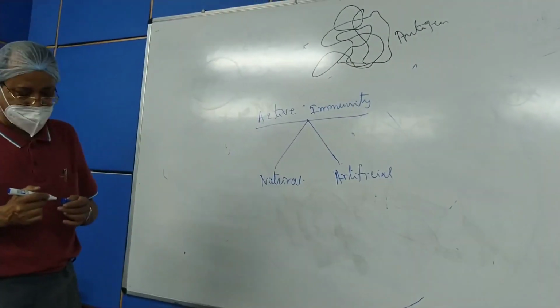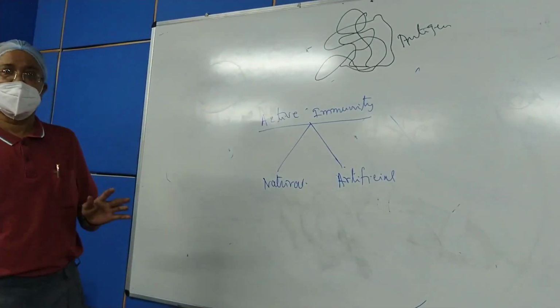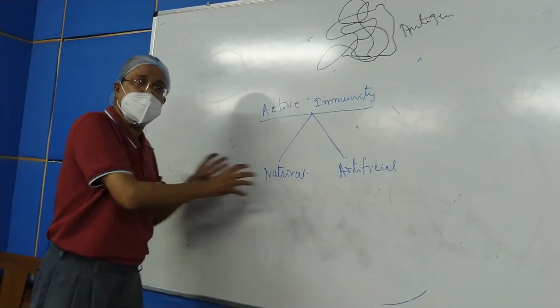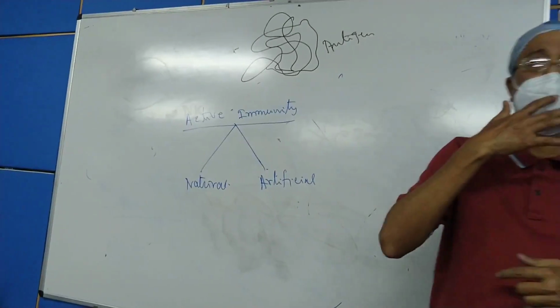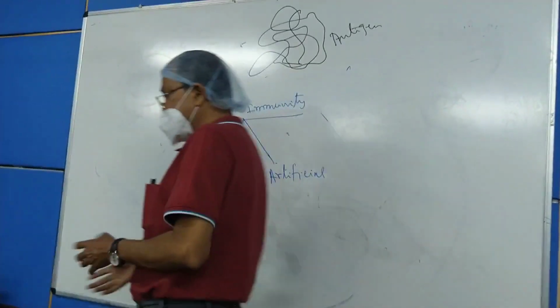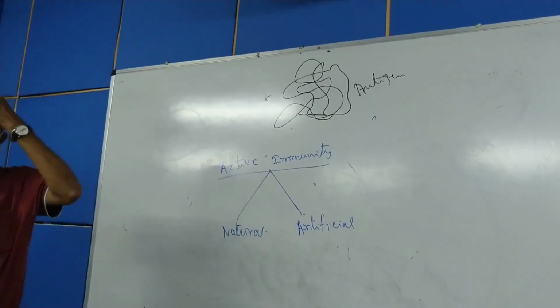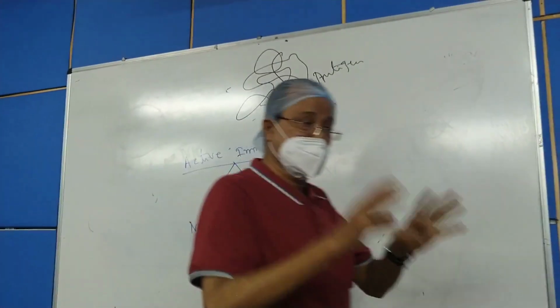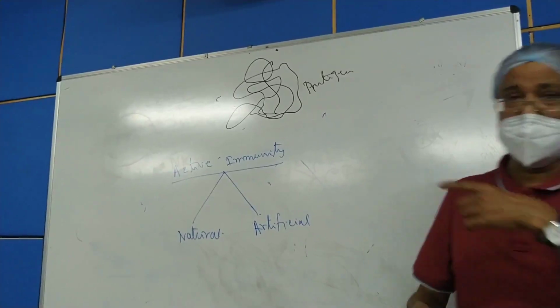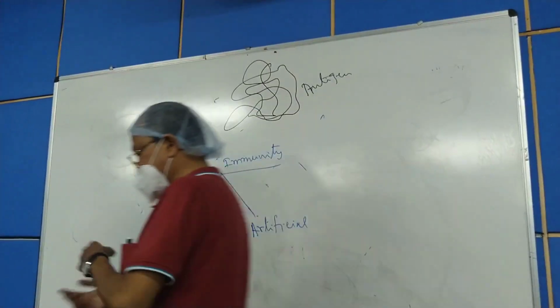What is natural active? Whenever any biological system is invaded by a microorganism or the toxin liberated by the microorganism, it evokes the immunological response, resulting in the production of immunocompetent cells. That is known as natural active immunity.